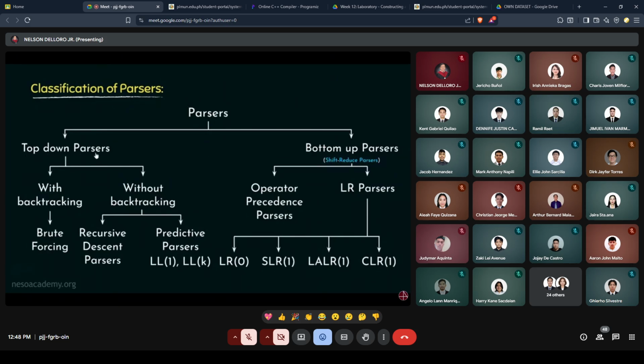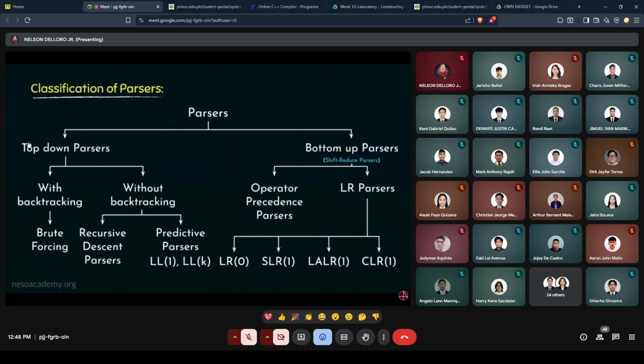Now coming to the top-down parsers with backtracking, these can handle non-deterministic CFGs. However, the top-down parsers without backtracking are unable to do it. So for these parsers, we will have to look for non-determinism in the CFGs, and if there is any, we will have to remove it. Apart from this, these kinds of parsers are also incapable of dealing with left recursion. Now coming to the LR parsers, SLR1 is more powerful than LR0, LALR1 is more powerful than SLR1, and CLR1 is the most powerful LR parser.